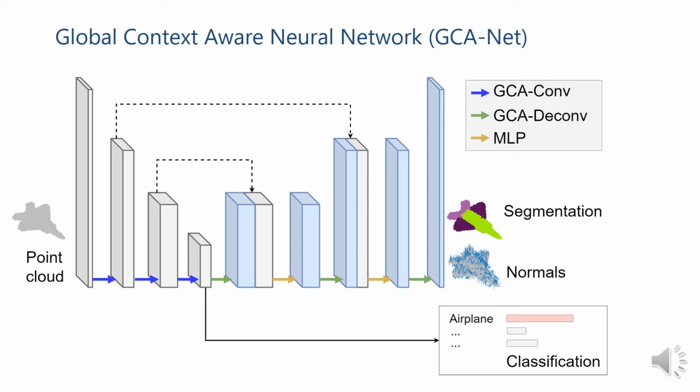Based on the GCA-Conv operator, we can design the GCA-Net, Global Context Aware Neural Networks. The classification network comprises 3 GCA-Conv operators, followed by a classifier to output the class labels. It can also be used for shape retrieval. The segmentation network follows the encoder and decoder architecture with skip connections similar to the UNet. It can also be used for normal estimation.